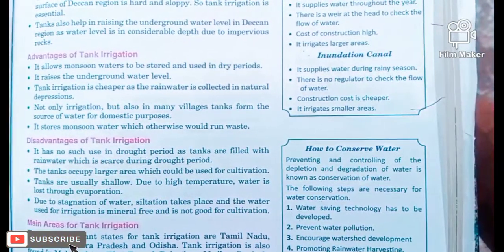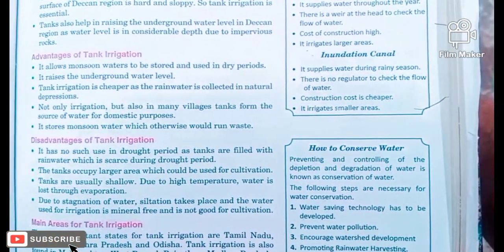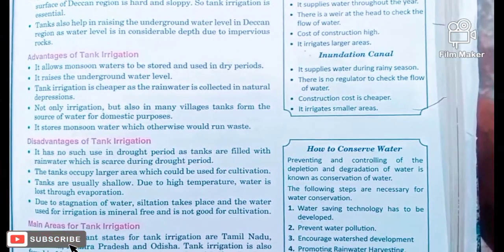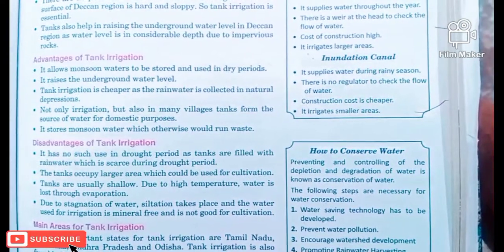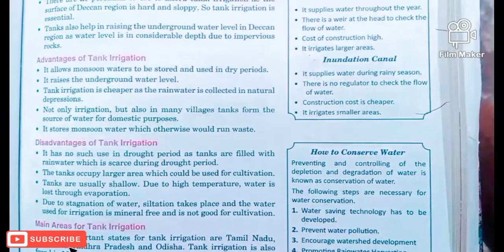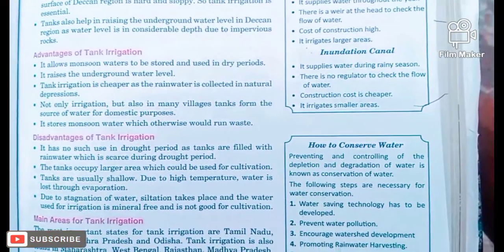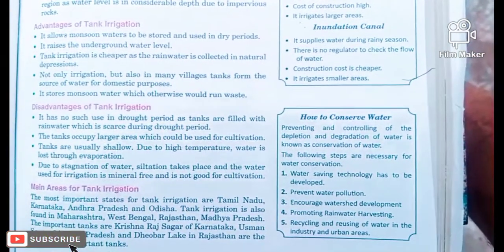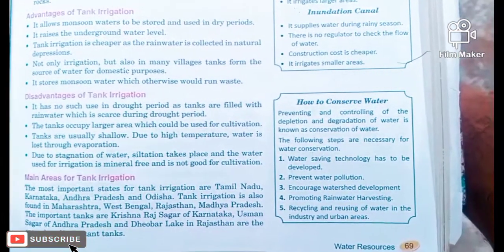This water is not only used for irrigation; many villagers also use it for domestic purposes. And the last important point is that monsoon water, which would definitely go to waste, can be easily stored and used during the dry period. So this is how we can bring out the importance of tank irrigation.